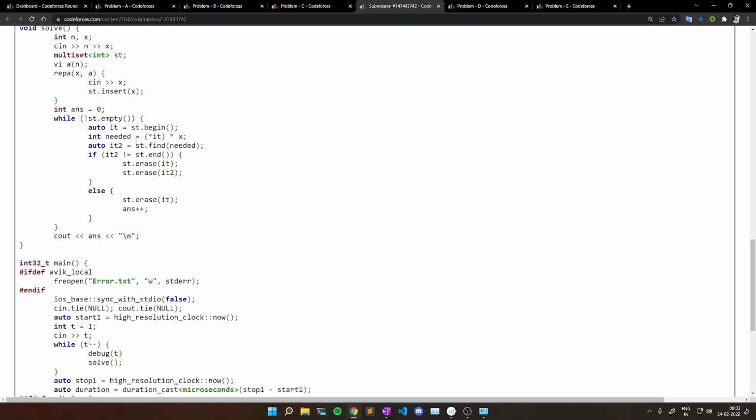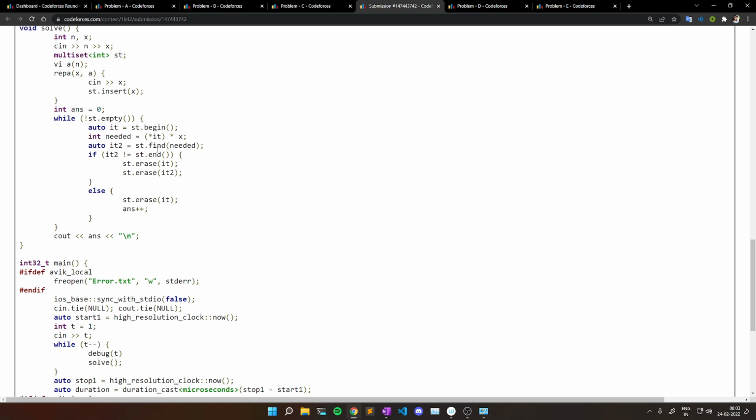Now I try to find whether that value exists in my set already or not. If that element exists in the set, in that case we can simply make the pair with those 2 elements, and we can erase them, and we don't have to insert any elements by ourselves.